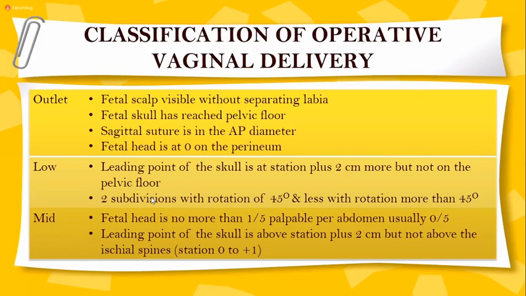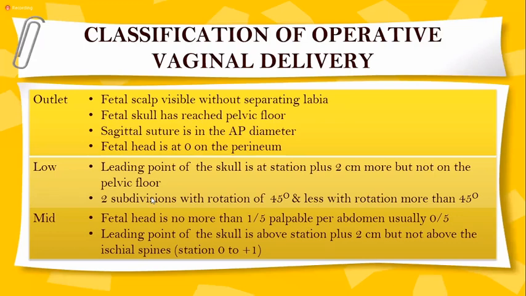In low forceps, the leading point of the skull is at station plus 2 cm or more, but not on the pelvic floor. There are two subdivisions: with rotation of 45 degrees or less, and with rotation more than 45 degrees. In the mid-cavity forceps, the fetal head is no more than 1/5 palpable per abdomen, usually 0/5.